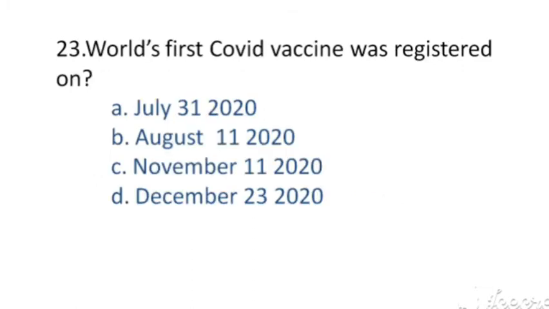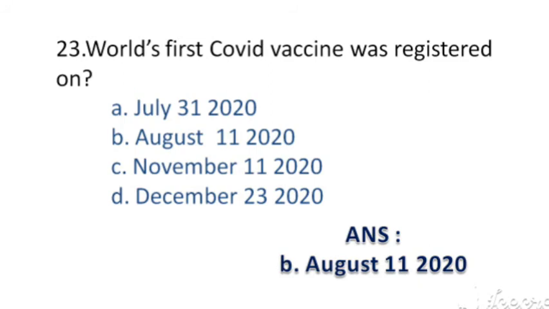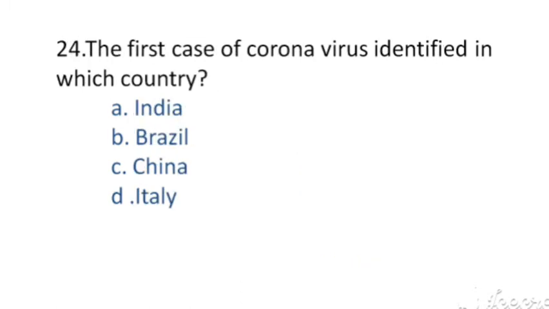World first COVID vaccine was registered on. The options are A. July 31st, 2020, B. August 11, 2020, C. November 11, 2020, D. December 23, 2020. The right answer, option B. August 11, 2020.